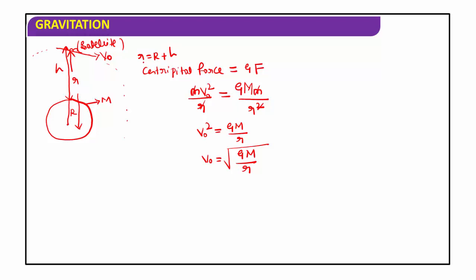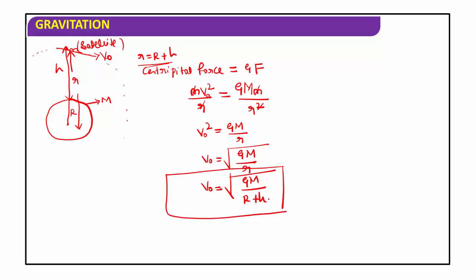Small r is equal to R plus h. This is the radius of the orbit of the satellite, or the distance between the satellite and the center of the earth. When you substitute that value in this equation, we get orbital velocity vo is equal to root of G M divided by R plus h, which is the expression for orbital velocity of the satellite.